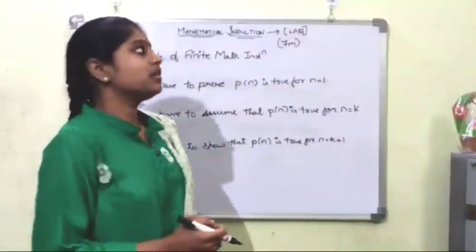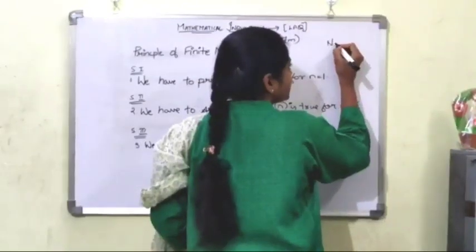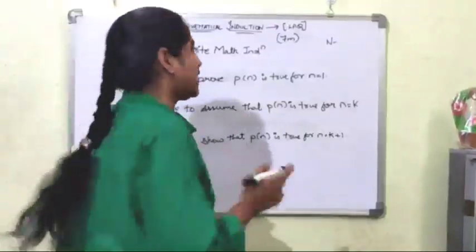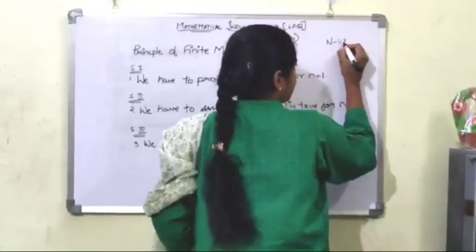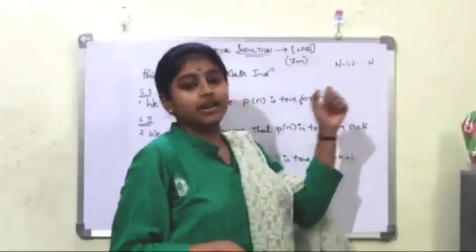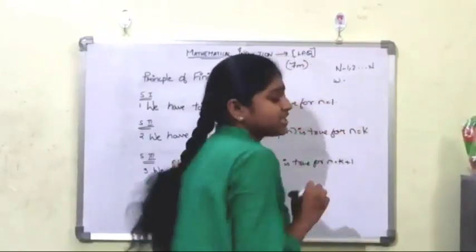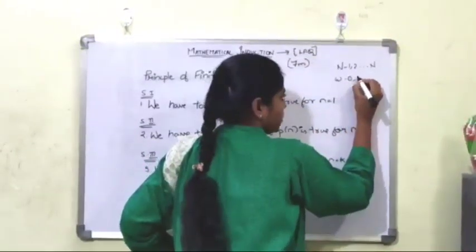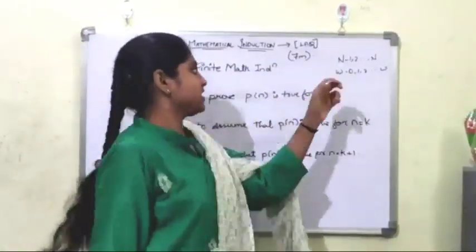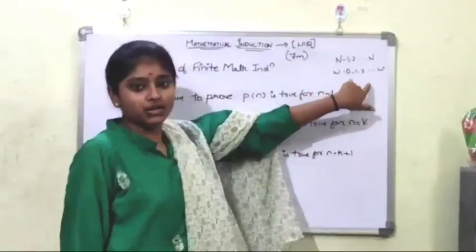Now to go into depth, first we need to know what natural numbers are. We denote natural numbers with N. All of us know that natural numbers start with 1, 2, and so on till n. The whole numbers, denoted with W, start with 0: 0, 1, 2, 3, and so on. The simple difference is that natural numbers don't include 0, while whole numbers include 0.